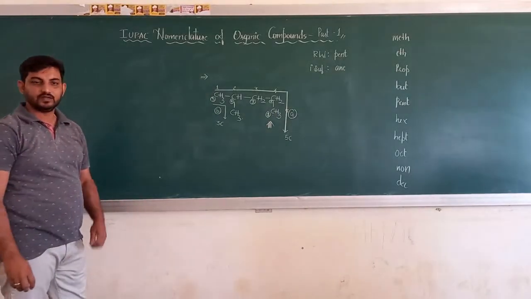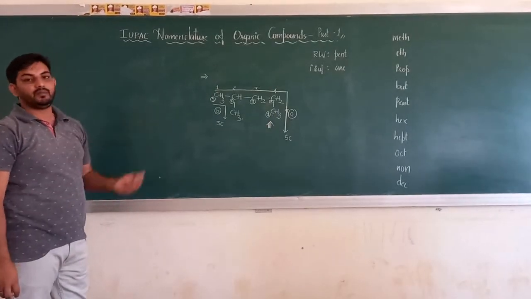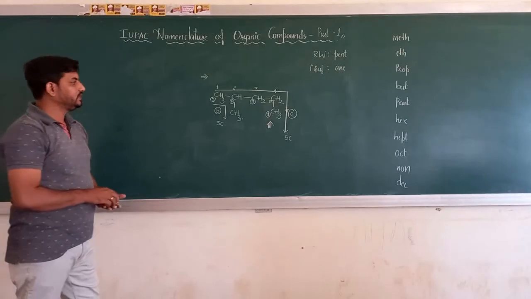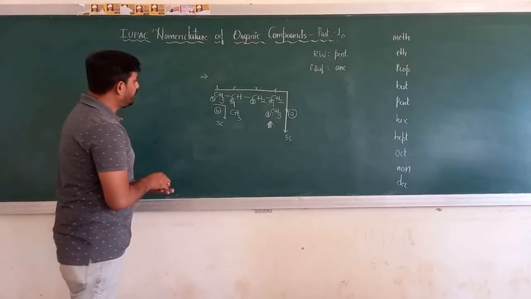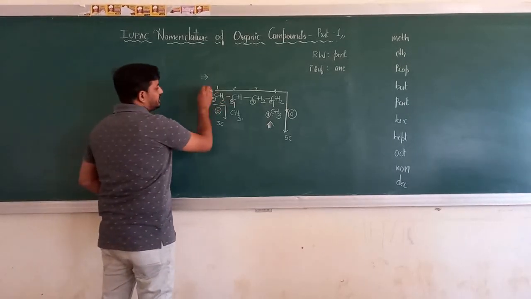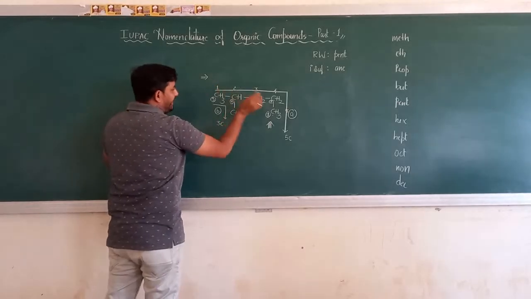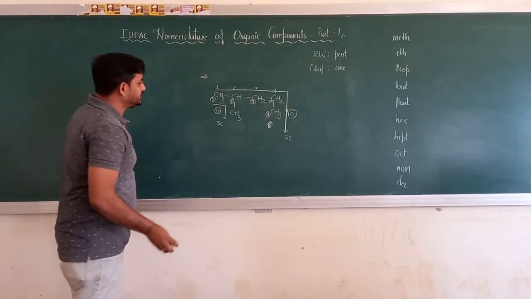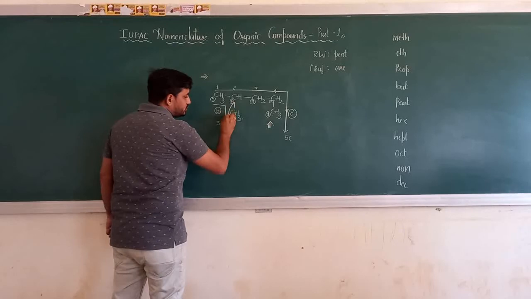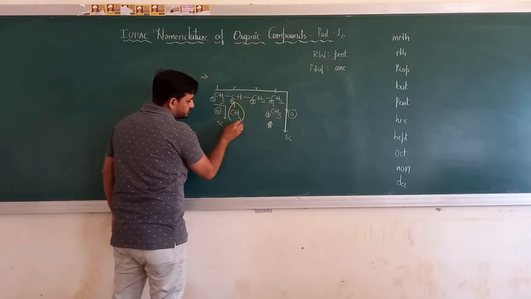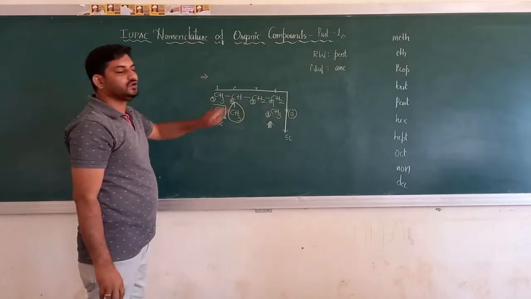I hope I am clear. Now which numbering is correct? For that, let me write the answer. If I number along the direction left to right, that is the yellow numbering, then see, I have got a substituent at position 2.